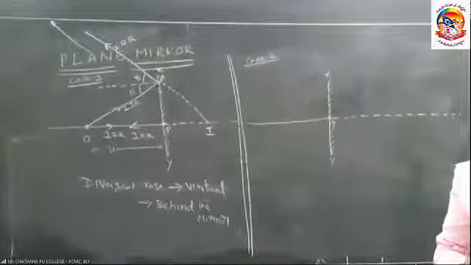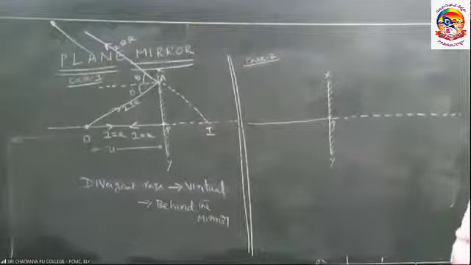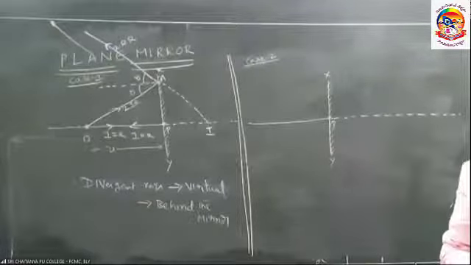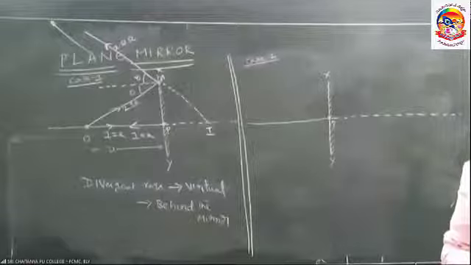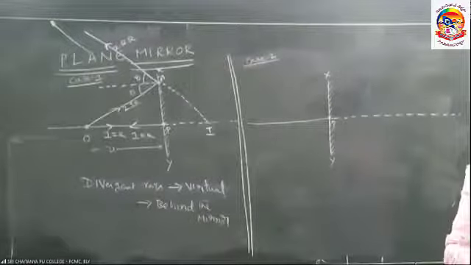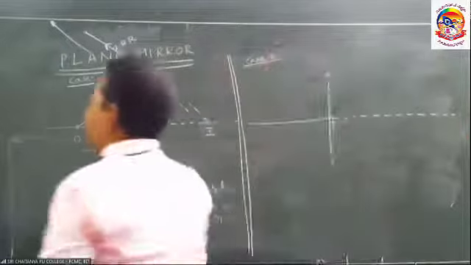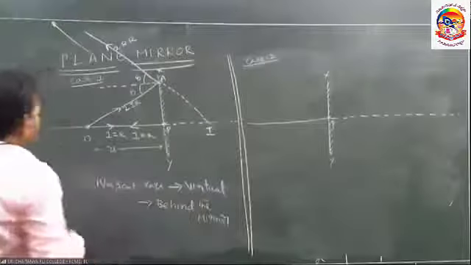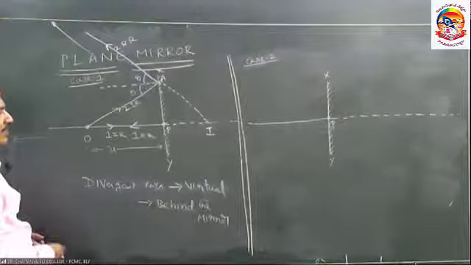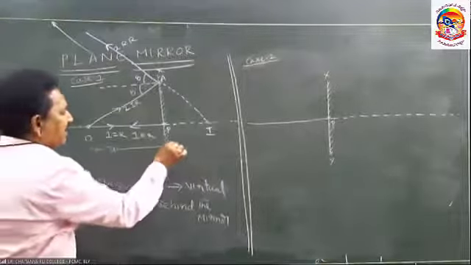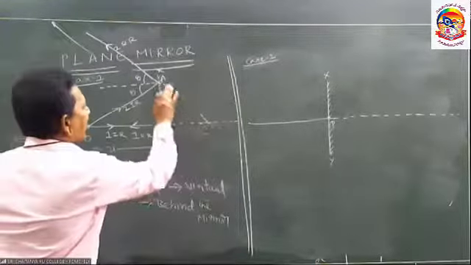Third, because the image is formed due to divergent rays, the image is a virtual image. By simple geometry we can tell this distance is equal to this distance.